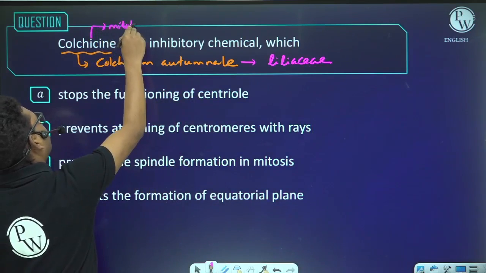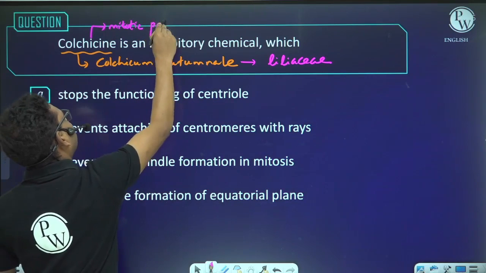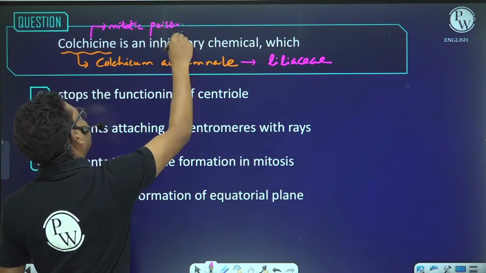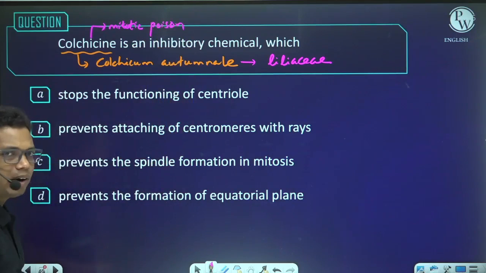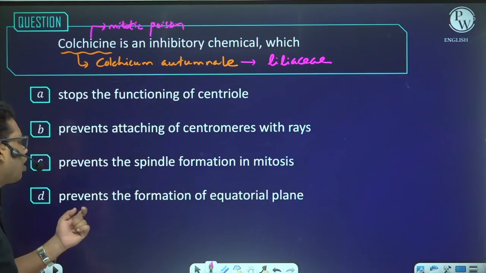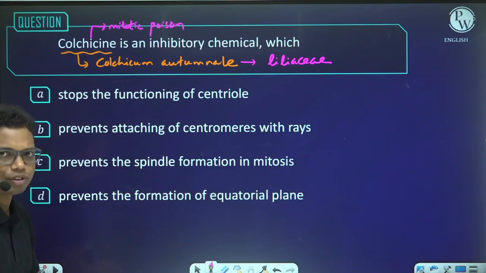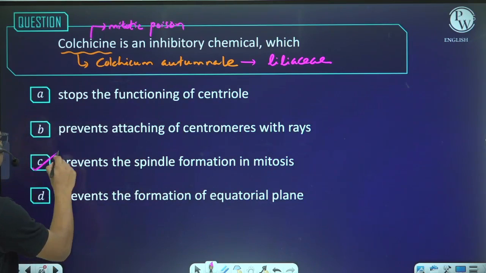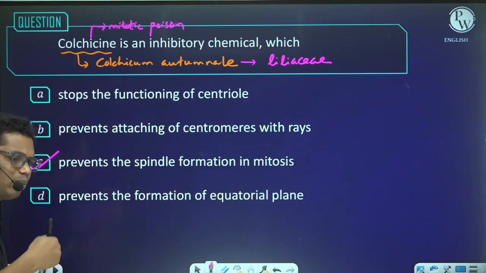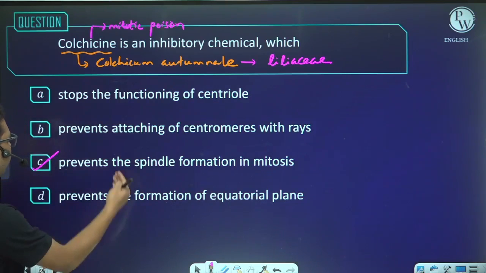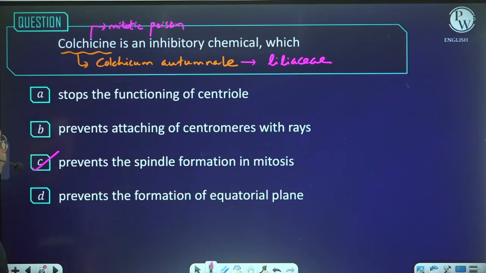So what is a mitotic poison? Any chemical which inhibits cell division. That is a mitotic poison. So how does colchicine inhibit cell division? Because it prevents spindle formation. Because it prevents spindle formation, there will be inhibition of cell division. So the answer will be prevents the spindle formation.